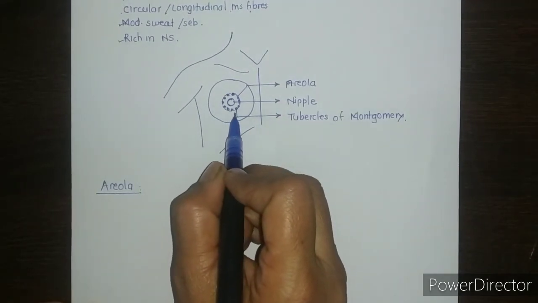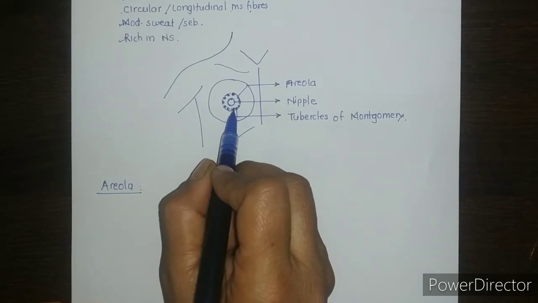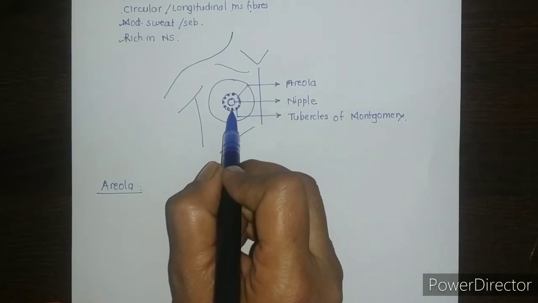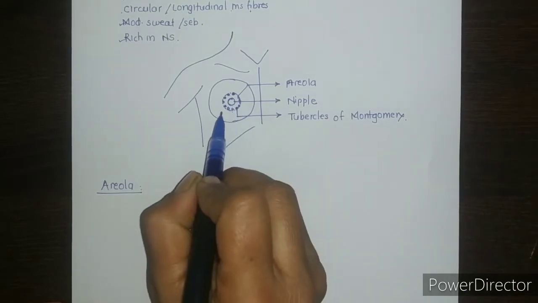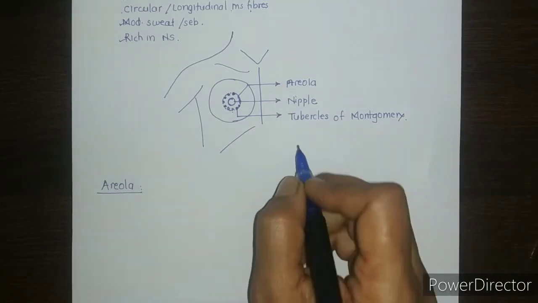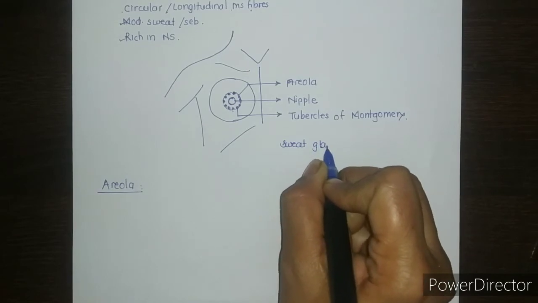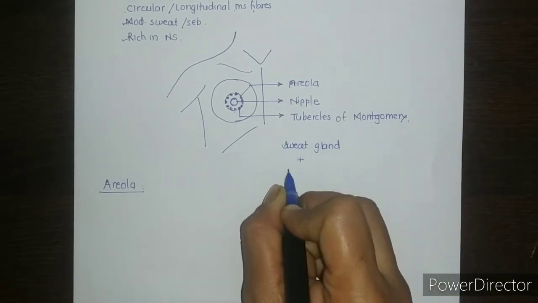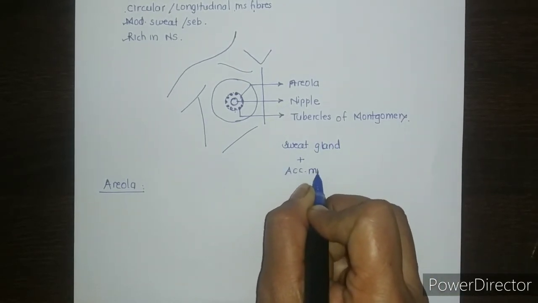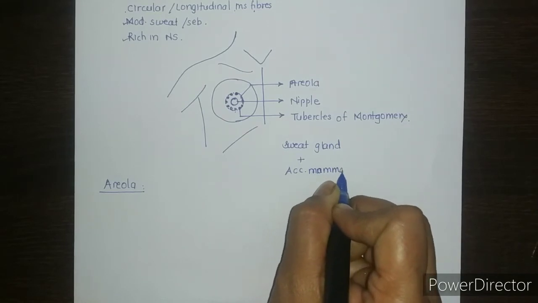Apart from sebaceous glands, the areola also contains some sweat glands as well as accessory mammary glands. So it also contains some sweat glands. It also contains some accessory mammary glands.